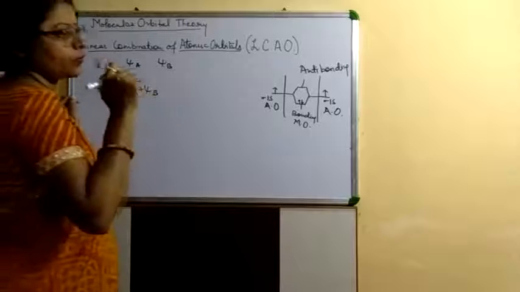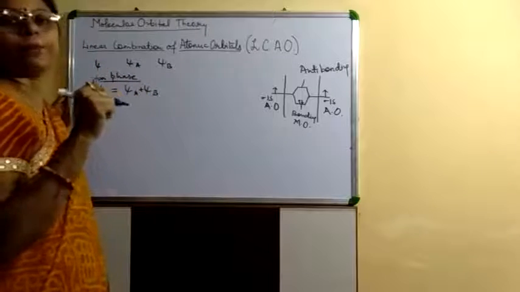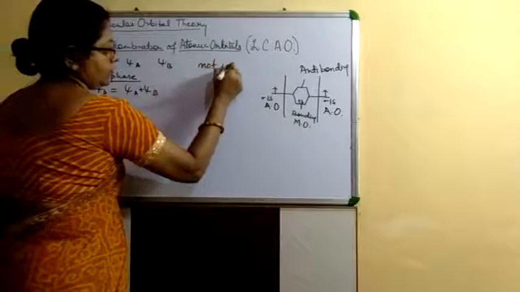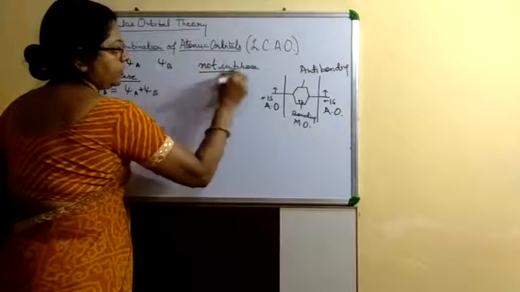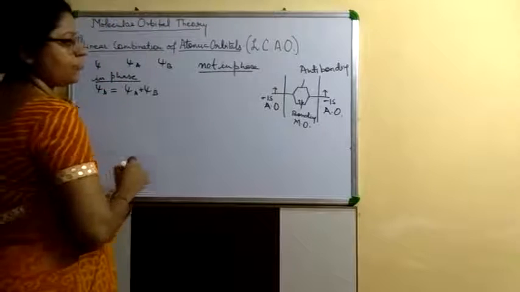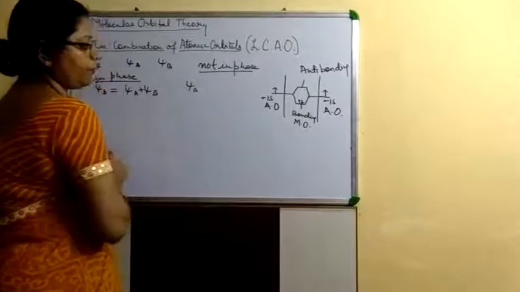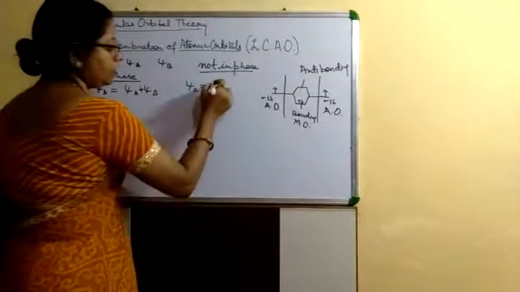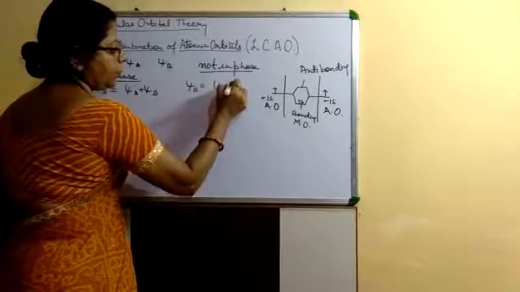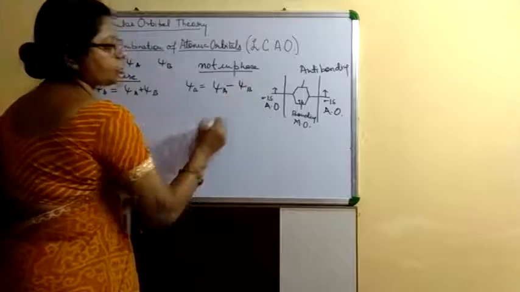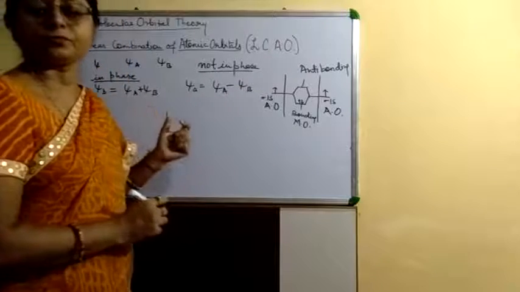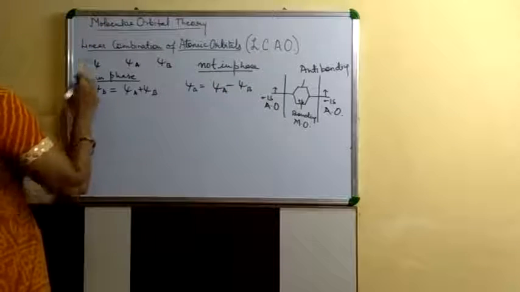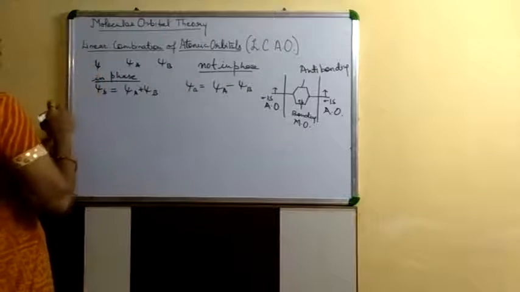When the atomic orbitals which are approaching for combination are not in phase, at that time the anti-bonding molecular orbitals are formed, and the wave function of the anti-bonding molecular orbital is the difference of the wave functions of the two waves, psi A minus psi B, where psi we represent as the wave function.